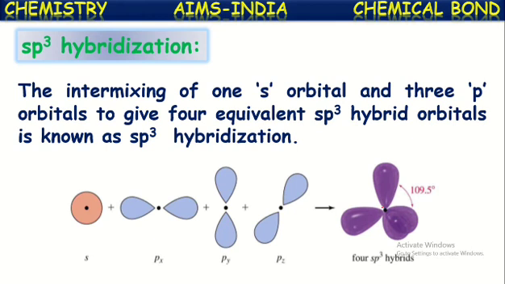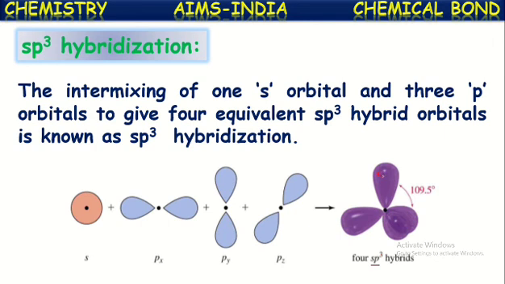These newly formed hybridized orbitals are called sp3 hybridized orbitals, and this phenomenon is called sp3 hybridization. Why it is called sp3 is because it is formed from one s orbital and three p orbitals.